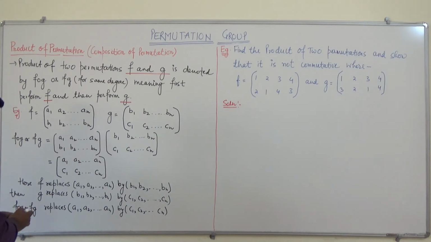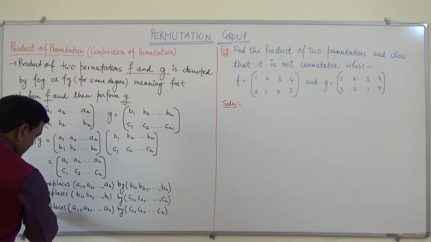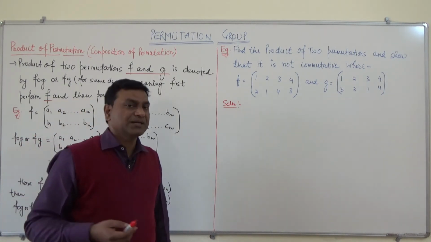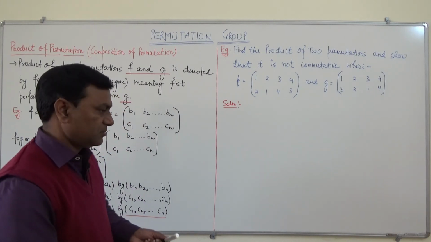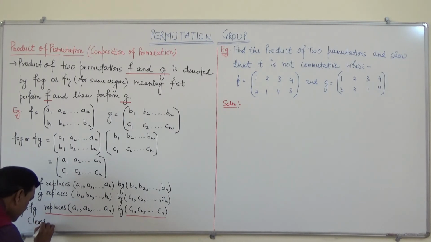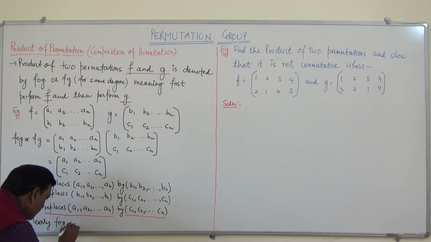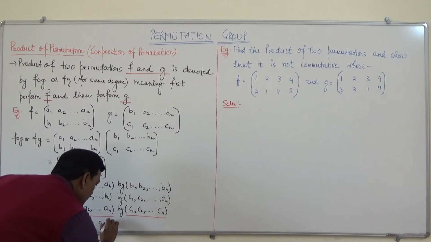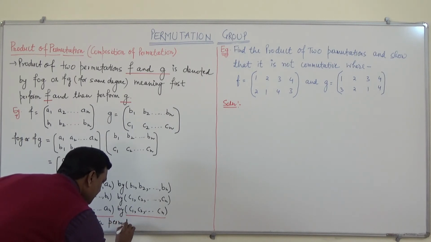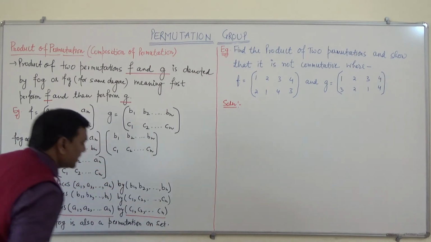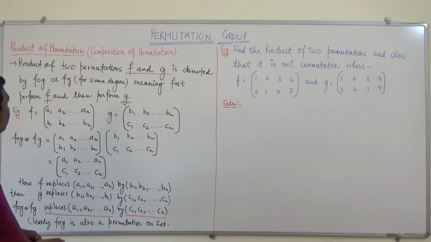So clearly fog is also a permutation on a set. So this is the product of permutation or composition of permutation.